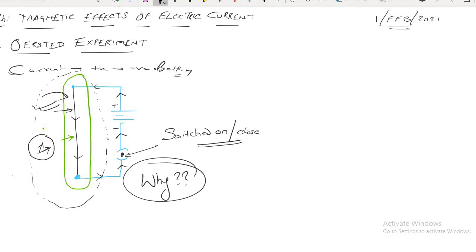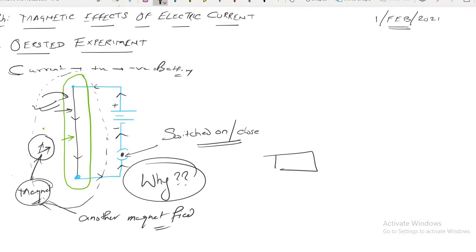That means this compass has a magnet inside it. You know that the compass has a magnet inside it, and it is deflecting. That means this magnet is facing some other magnetic field. A magnet deflects how? By the presence of another magnet. Yes or no? Do you agree with this?